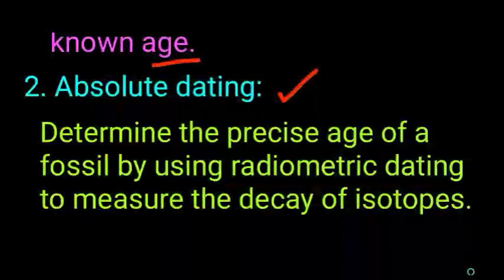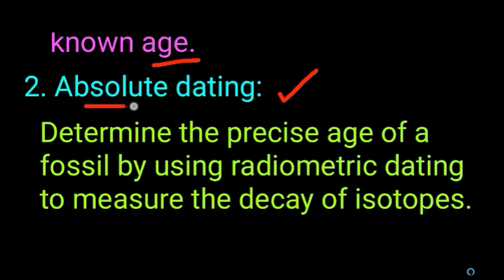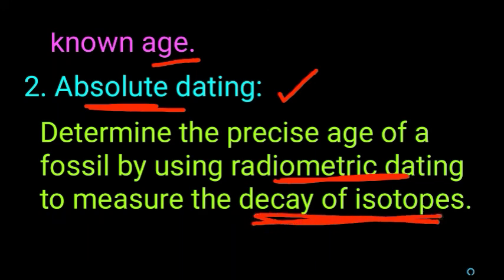In the case of absolute dating, the precise age of the fossil is determined by means of radiometric dating. They find the radioactive elements in the fossil and measure the decay of those radioactive isotopes. Thus they can find the age of the fossil.